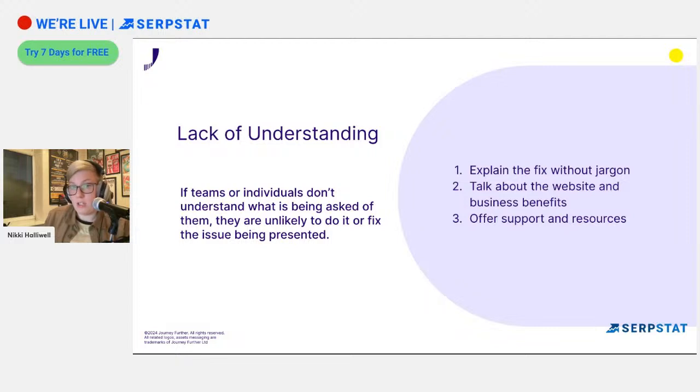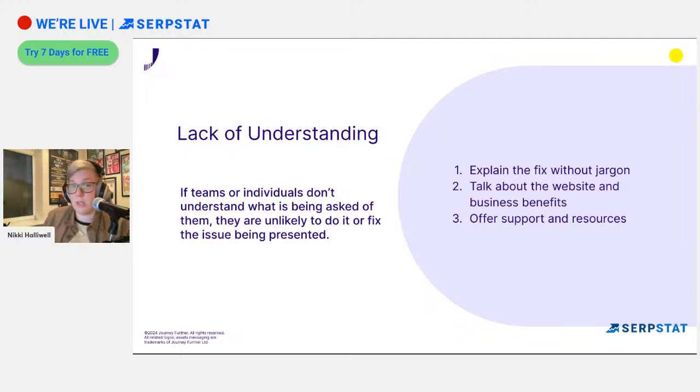Talk about the website and the business benefit. So what is it that doing this fix would actually achieve, and how would that allow them to achieve their goals, create more conversions, or all of the things that we're usually measured against. If you talk about how doing this thing will help you achieve that, that is also a great way to help people gain a greater understanding.